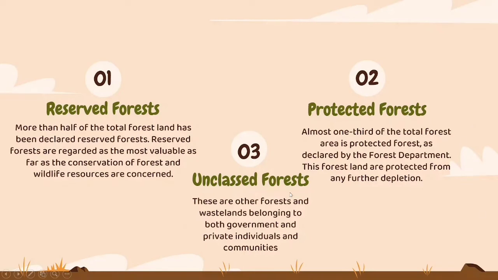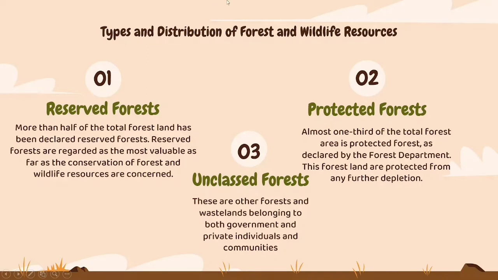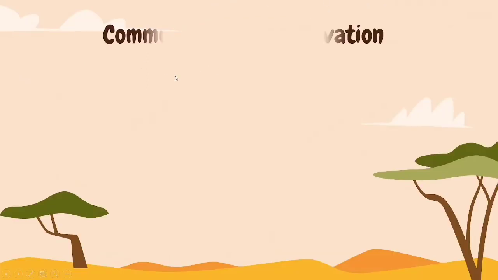The third kind of forest that we are going to look at is protected forest. Protected forest is purely undertaken by the forest department, which means that the government and the community have gained awareness about the forest, and they take full charge of it. These forests are protected from any further depletion, because today, because of the population and the improving technologies, we are going to deplete forest and its resources. So the government has taken the initiative to protect forests. The name itself says that they are called protected forests. So those are the types and distribution of forest and wildlife resources that we saw.